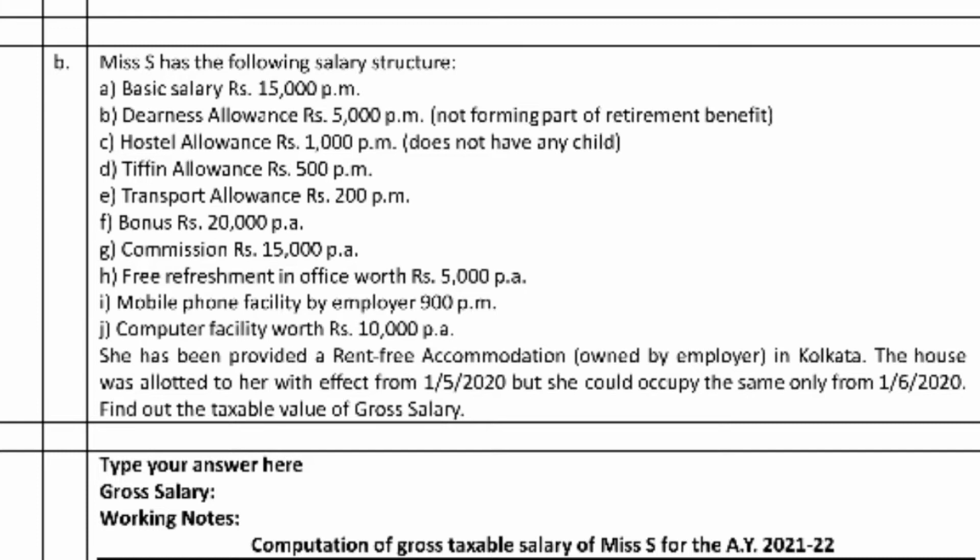After we get the basic salary, DA and so on, we get the taxable salary for rent free accommodation. From that taxable salary we deduct 15% because it is Kolkata. The accommodation is provided in Kolkata, so it should be taxable. Read the institute material, and you will understand it easily.